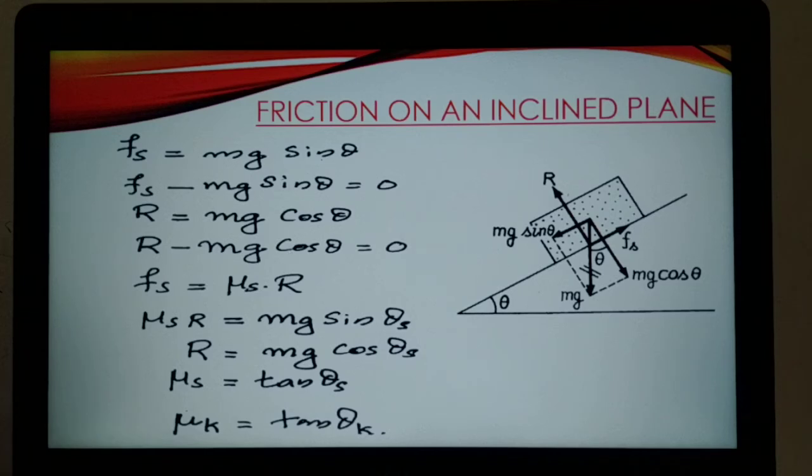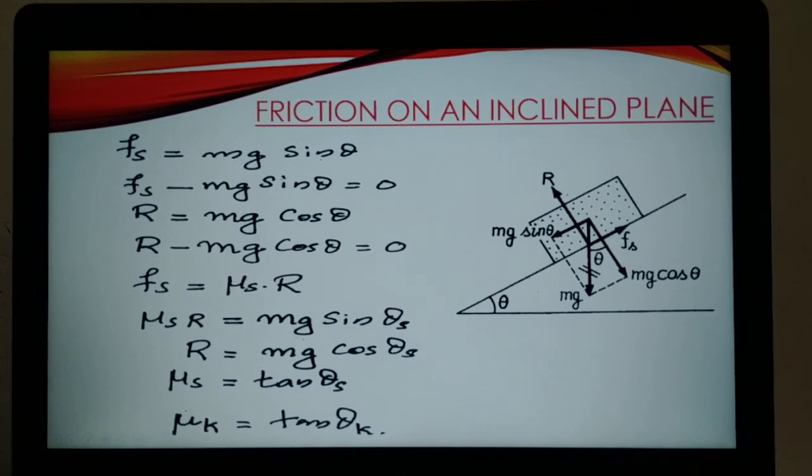Are you getting me? When you are increasing theta, Fs also increases, and it reaches the maximum value when theta is equal to theta s. That is the limiting frictional value. At that moment you can write Fs is equal to mu s into R. Again if you increase the inclination, then it slides down. So this is the condition where the block just slides down.